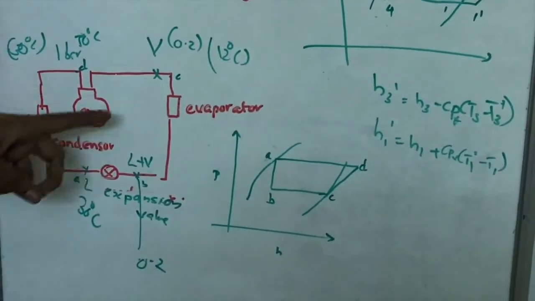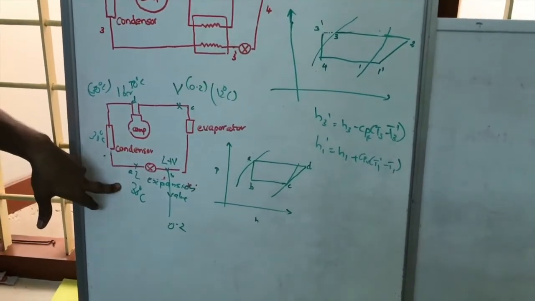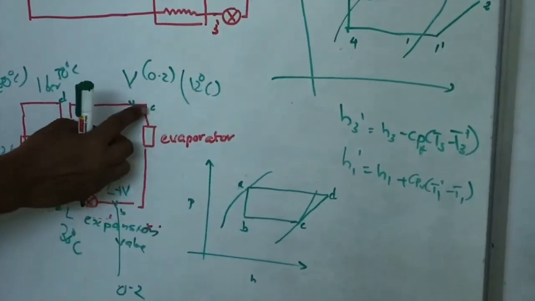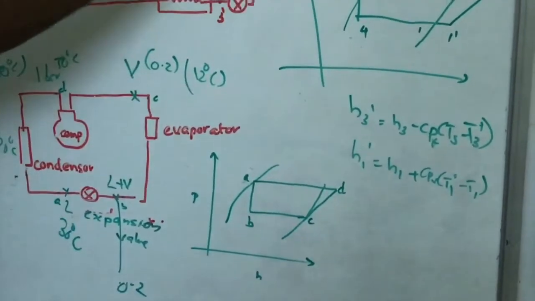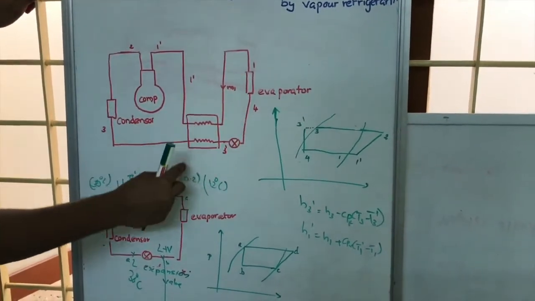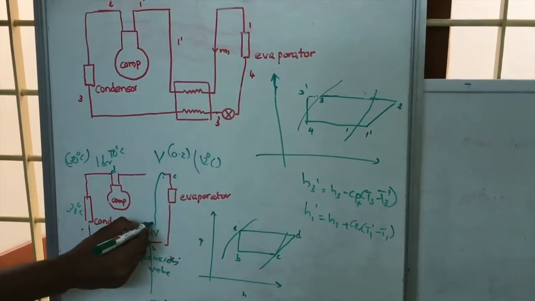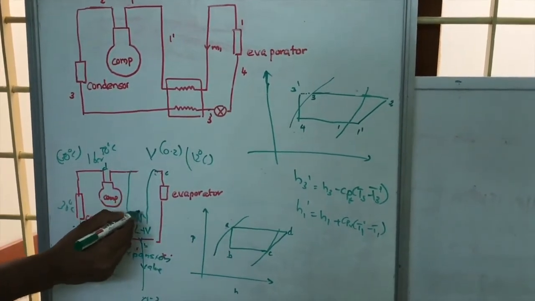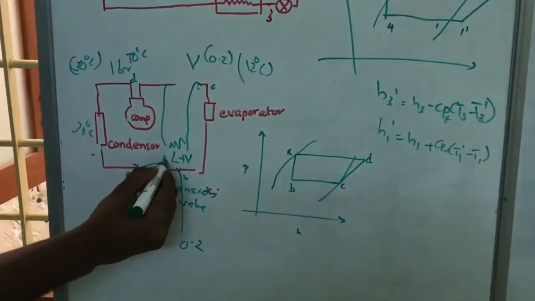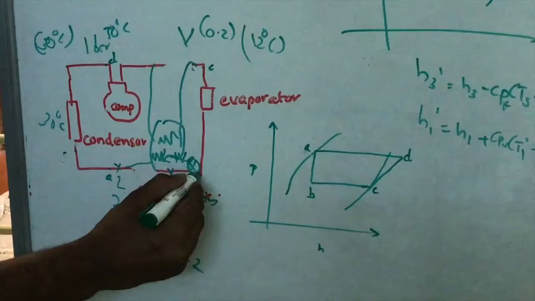So what we do is make use of this vapor to cool this liquid, because this liquid is at a high temperature. So here, after the evaporator, we pass this vapor to the compressor via a heat exchanger. So we give a heat exchanger here, and then it passes to the compressor. Similarly, after the condenser, we pass the liquid through a heat exchanger, and only after that is it given to the expansion valve.